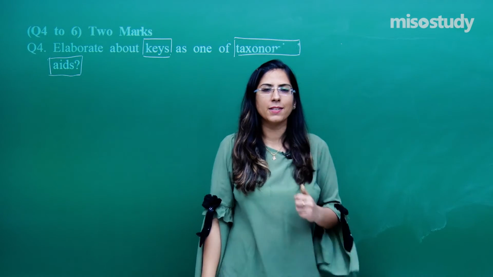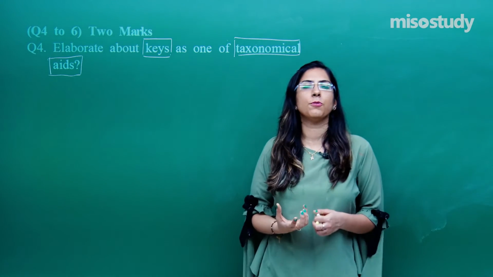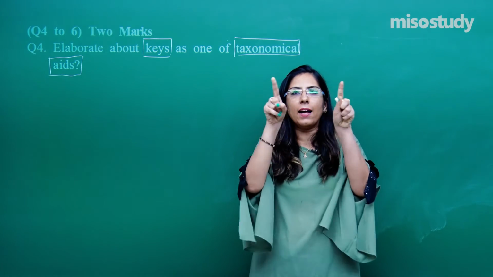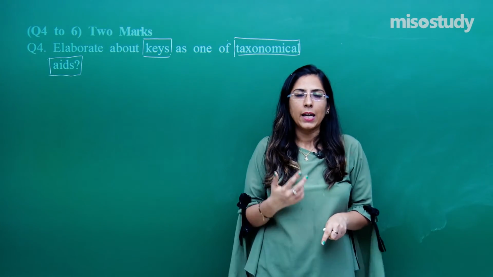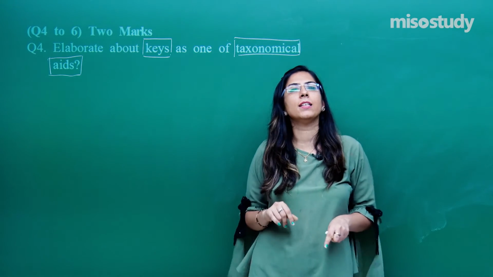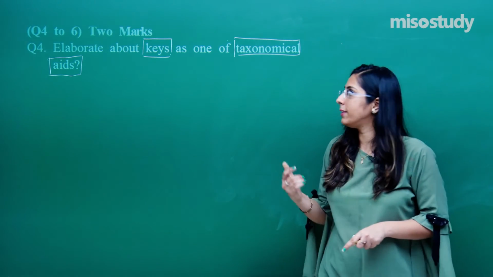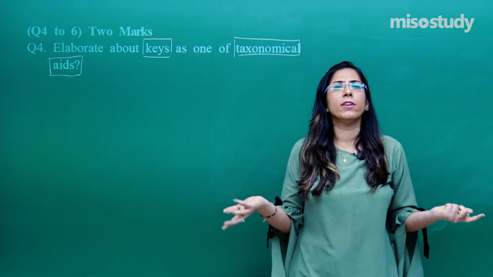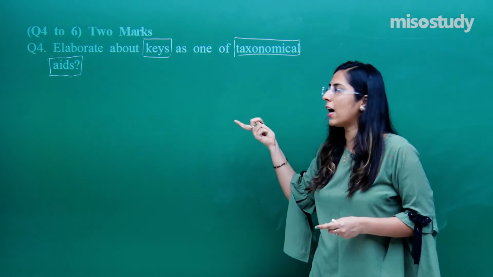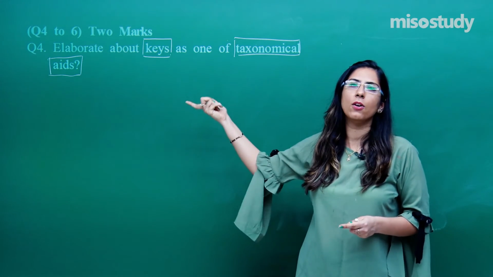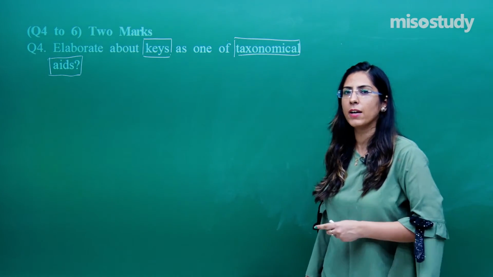Now the question arises, what is a key? A key is that taxonomical aid by which we classify a species. Basically, it is the classification due to which we classify the organism. In this, the characters are present in a paired form. Contrasting characters are present, right? That is called a key. Why do we refer to it as a key? Key is just like the thing which opens a lock. In this case also, the key helps in opening a lock, and that lock is for the classification. With the help of these keys, we can easily classify the organism.